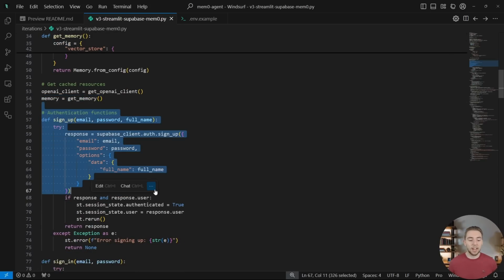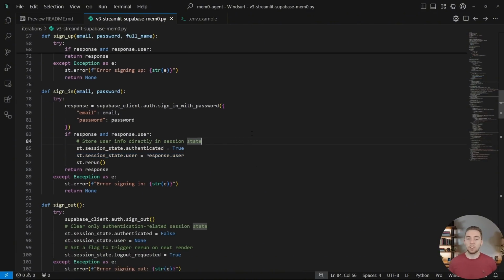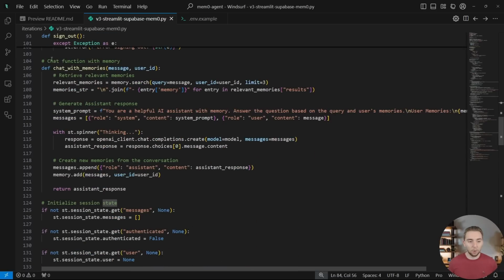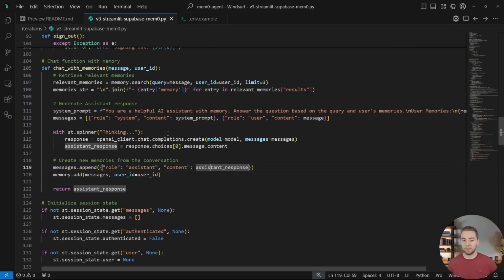And then for all signups and sign-ins through Supabase, we're storing the user as a part of the user interface session state. That way we can pull the user ID when we are calling into our mem0 client. So we're using that for our user ID instead of just that default user placeholder value that I was using earlier. Our chat with memories function is still effectively the same, besides a couple of differences to make it work well with the interface.